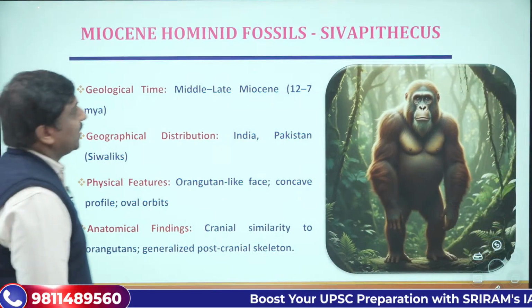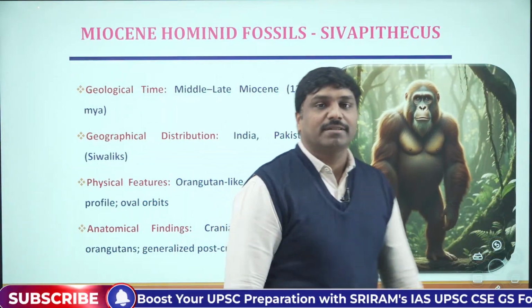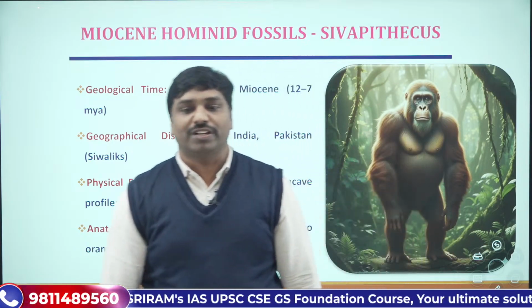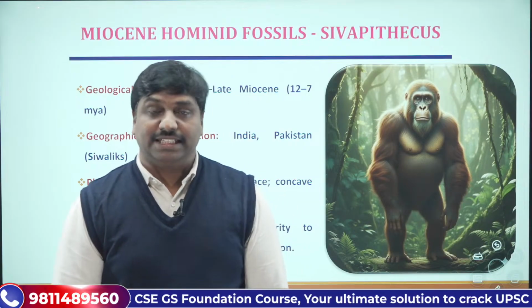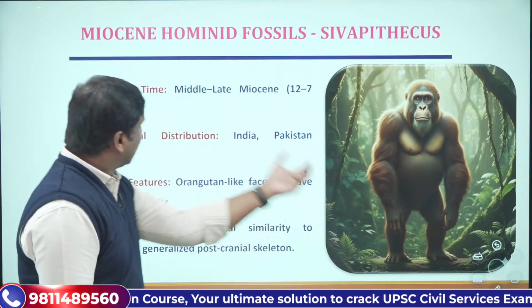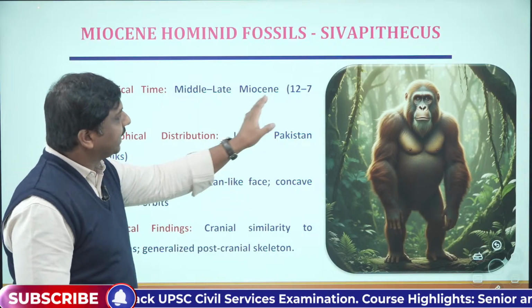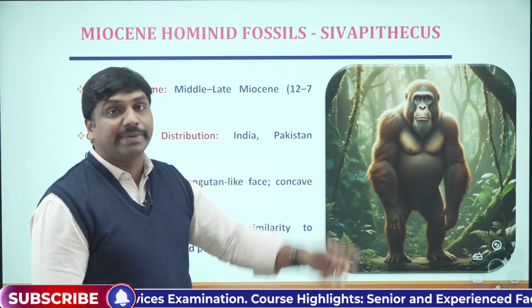Further, let's proceed towards Shivapithecus. You can look at it; it probably looked like this. Mostly it belonged to the middle to late Miocene period, roughly 12 to 17 million years ago.